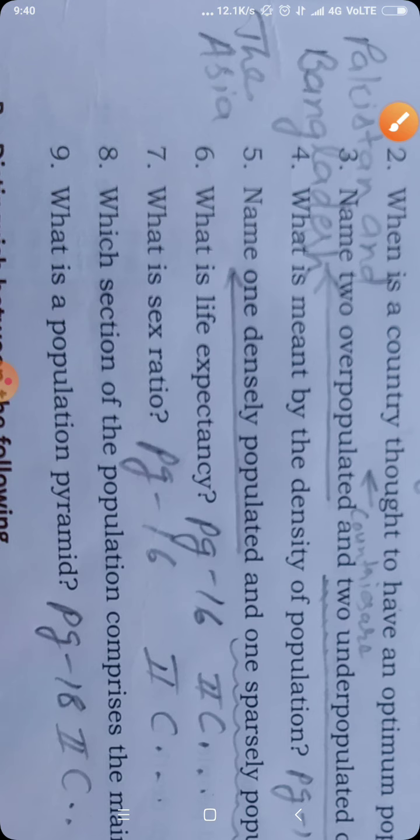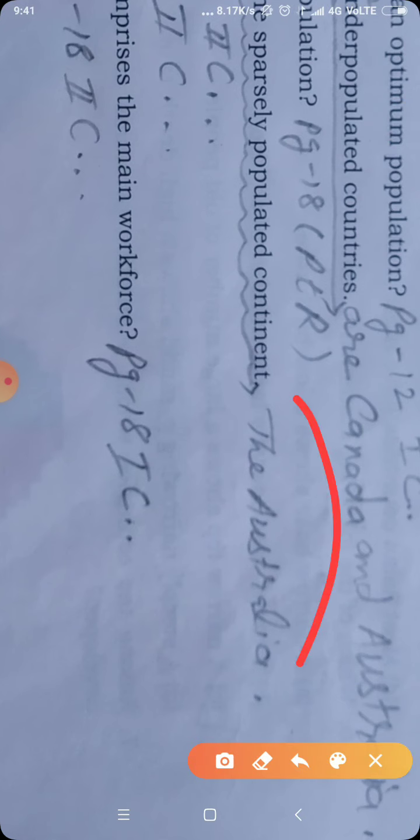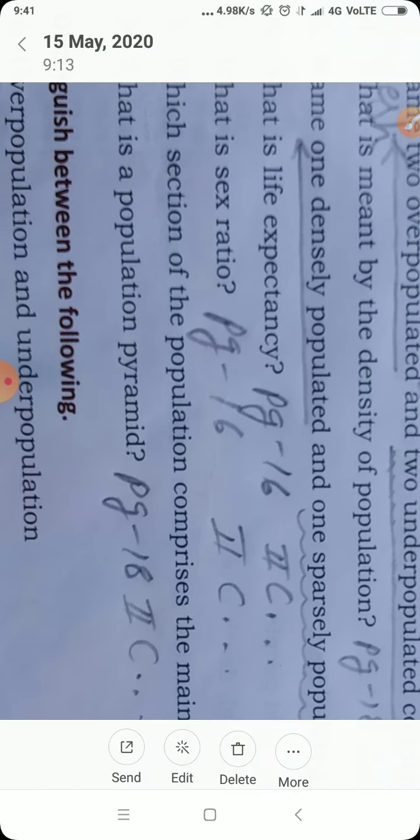I repeat, one densely populated continent is Asia. Then the second part, one sparsely populated continent. Can you see the zigzag line? Just to make you notice, I have underlined them. Take it from the question, in the same question you have read: one sparsely populated continent is Australia. I hope it's clear to all of you. Like this, we have completed our 5 answers.